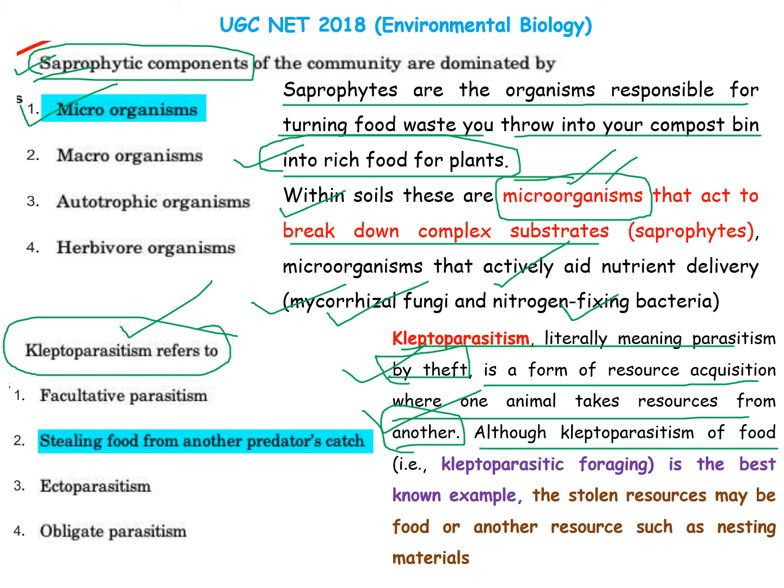Although kleptoparasitism of food is the best example, the stolen resource can be another resource, such as nesting material. If some organism steals the eggs present in the nest of another organism, that is the best example of kleptoparasitism. So the answer will be the stealing of food from another predator's catch.